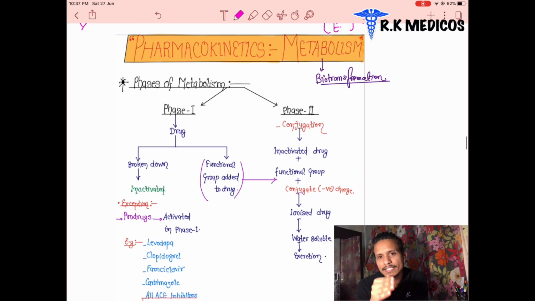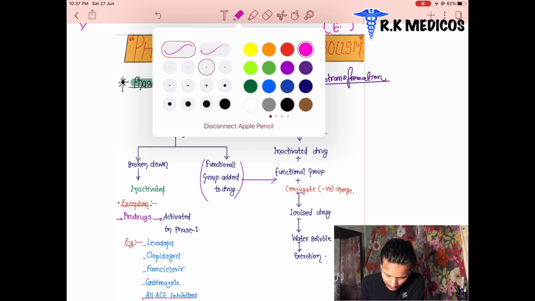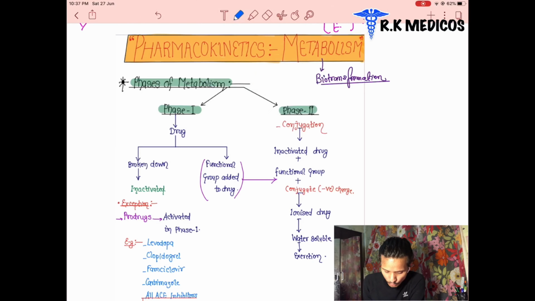For the excretion from the body, we do it like this. The metabolism of drugs is basically done in two phases. In pharmacokinetics we are discussing metabolism, and the phases of metabolism are two: phase 1 and phase 2. What is phase 1 and what is phase 2? What is biotransformation? We discuss it now.